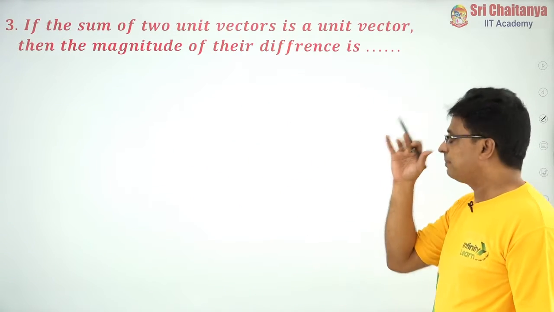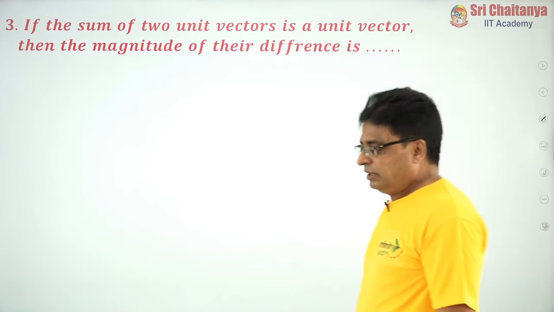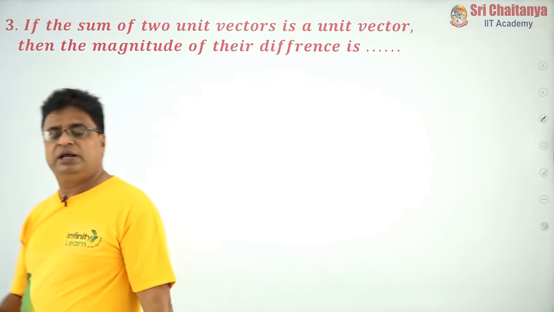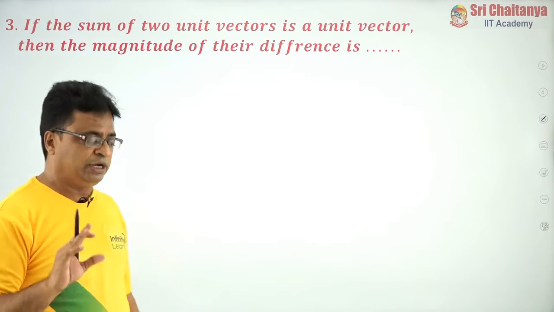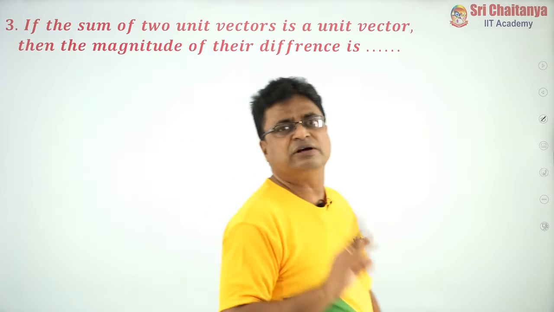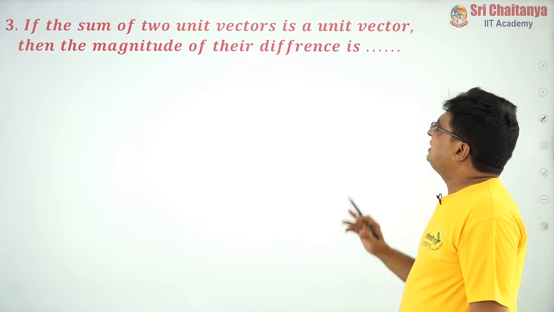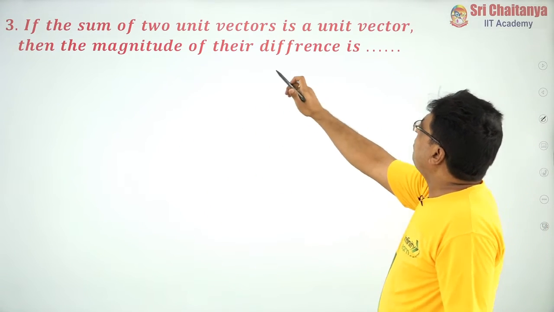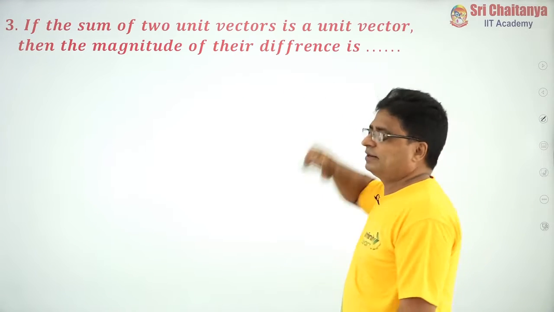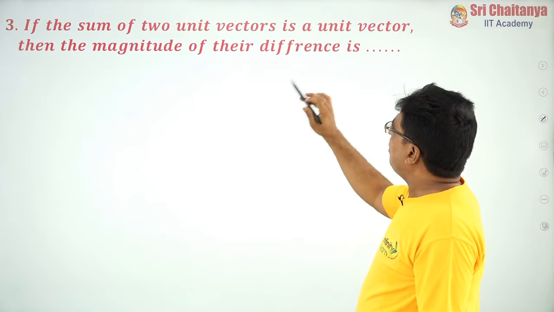Read the problem carefully. Again, they have asked this question in competitive examinations, and moreover, it is very, very important even for board examinations also. Read the statement properly. If the sum of two unit vectors is a unit vector, what is given? Sum of two unit vectors.